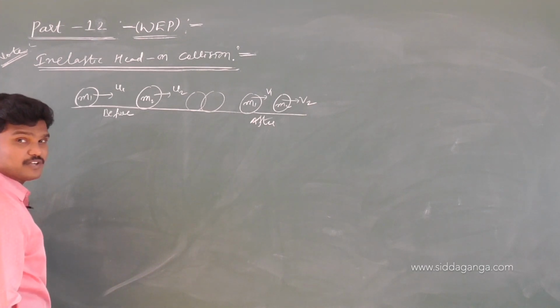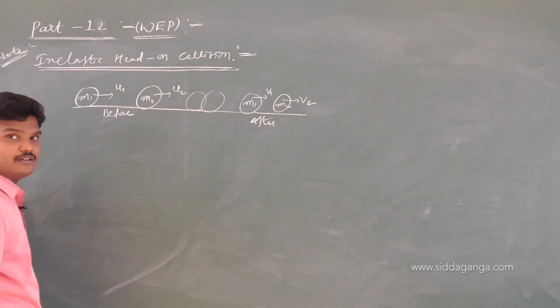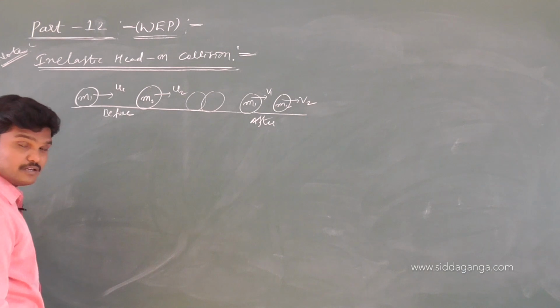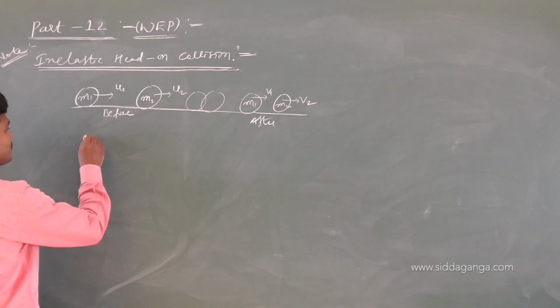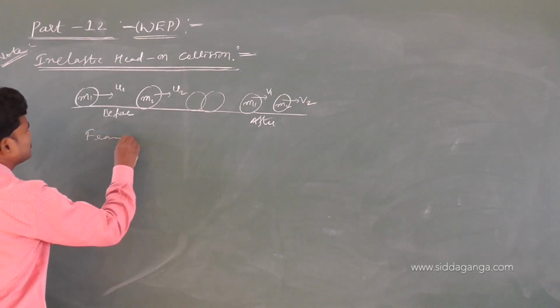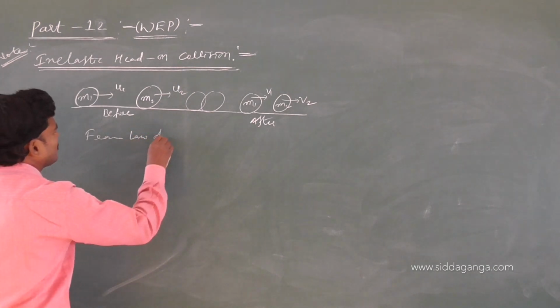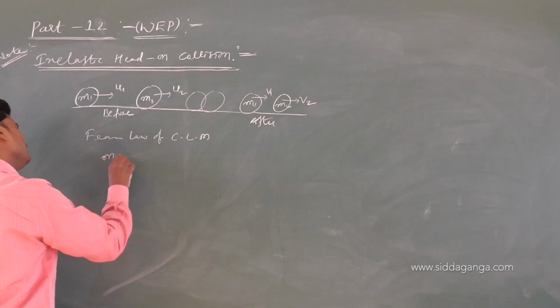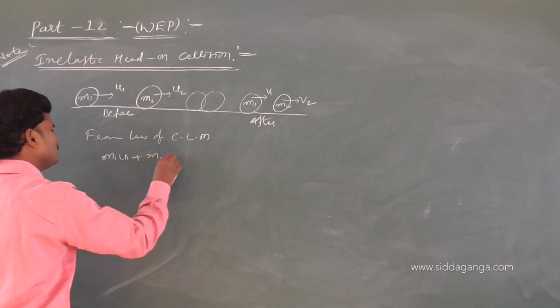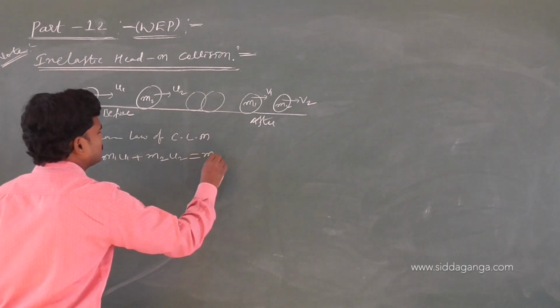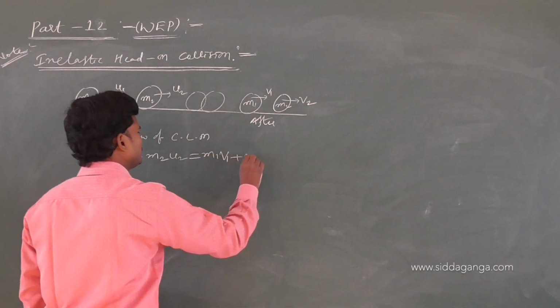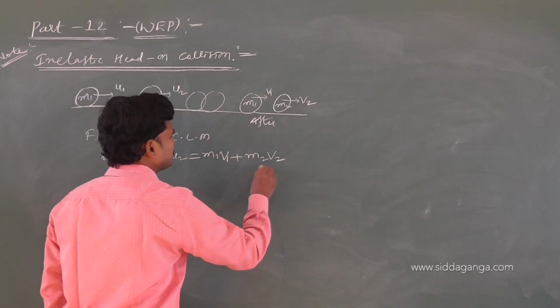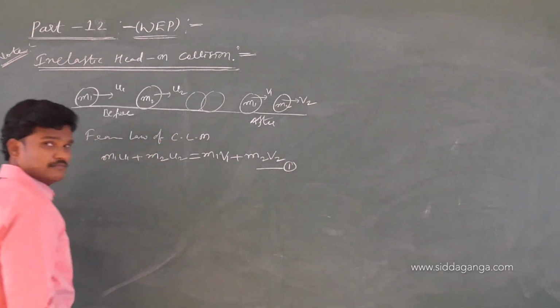Anyhow, this is an inelastic collision. So, what law is satisfied? Only the law of conservation of linear momentum. From the law of conservation of linear momentum, we have the formula m1 u1 plus m2 u2 is equal to m1 v1 plus m2 v2. This is equation number 1.